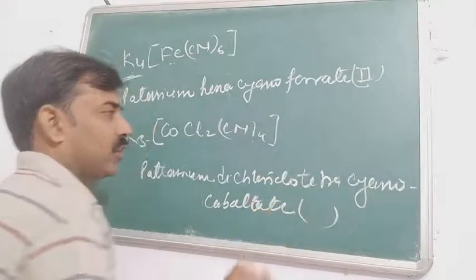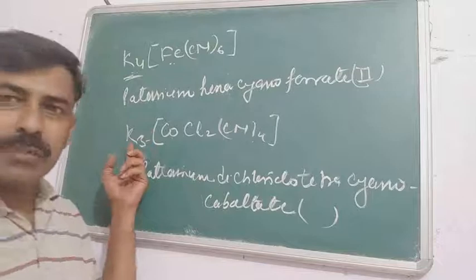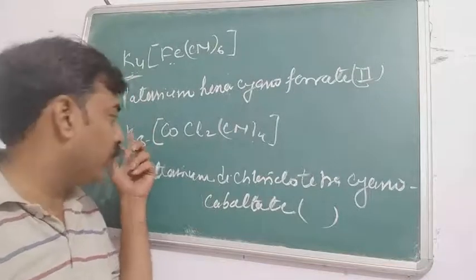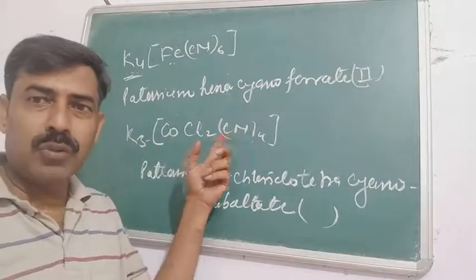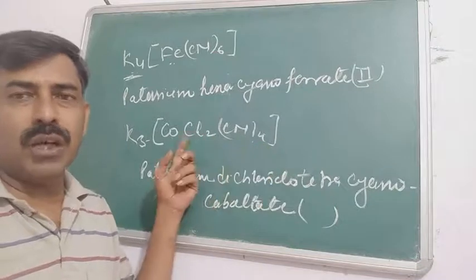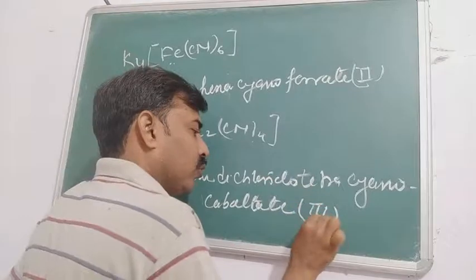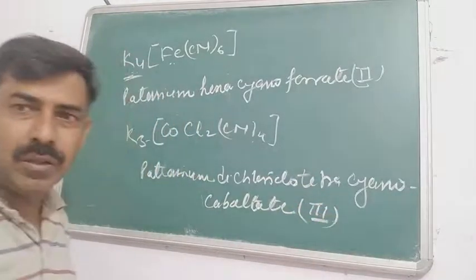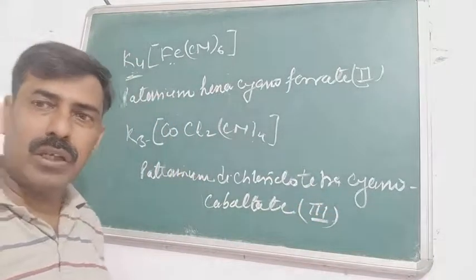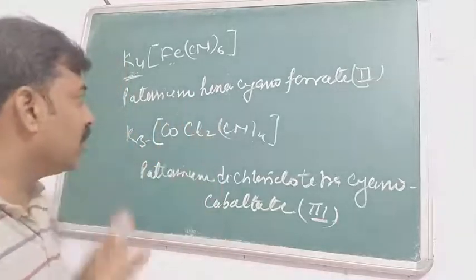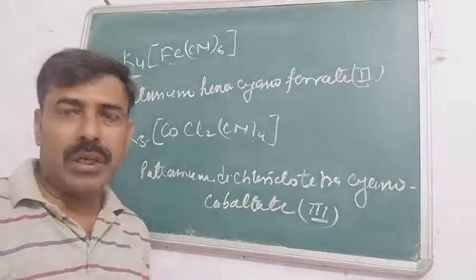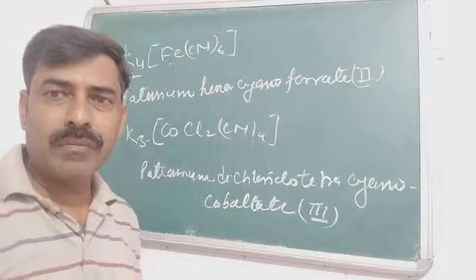Now the oxidation number. Potassium has oxidation number +1, then +x, -2, -4. When you solve, the value of cobalt will be +3. So the oxidation state will be written in Roman numerals, that is in Stock notation. Then this is the nomenclature for those species having a cationic counterion.